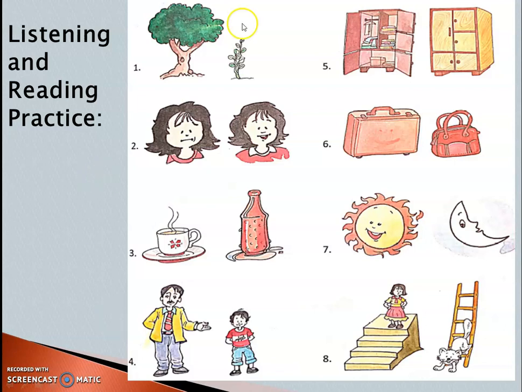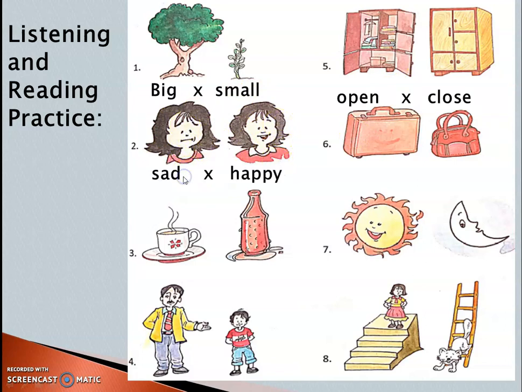Just like this is big, this is small. Big, small. Here the cupboard is open, it is closed. So open, close. And this girl is sad and she is happy. Sad, happy. The suitcase is heavy.